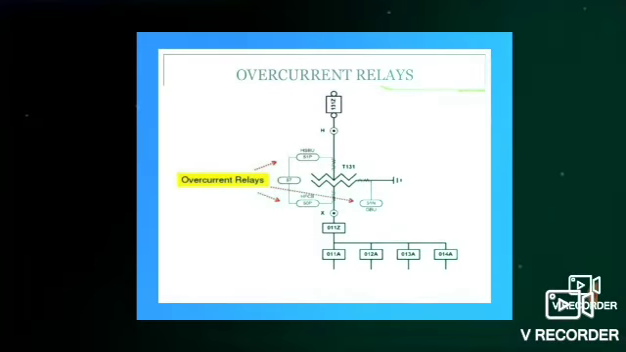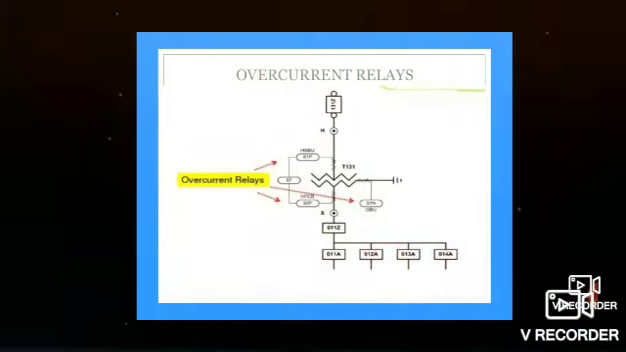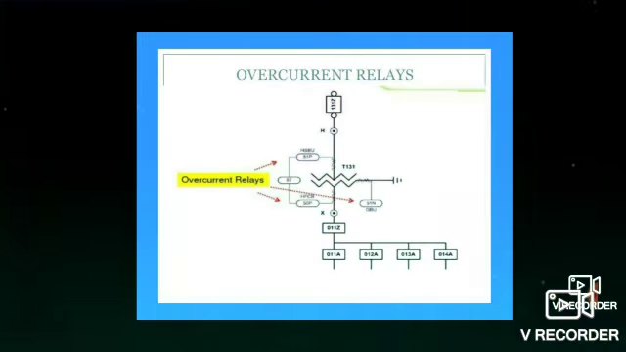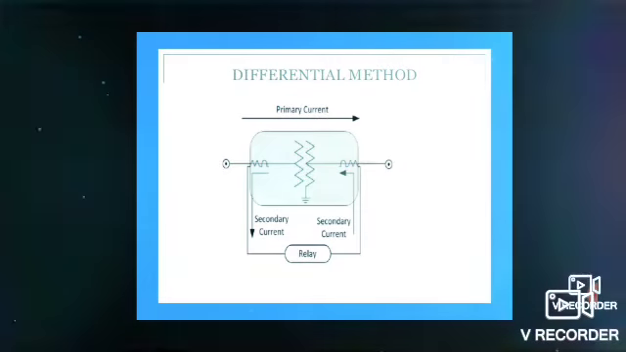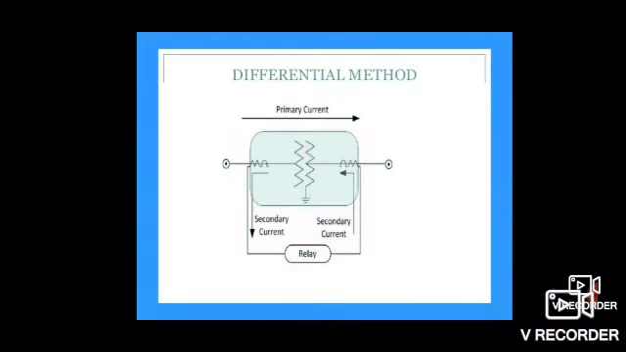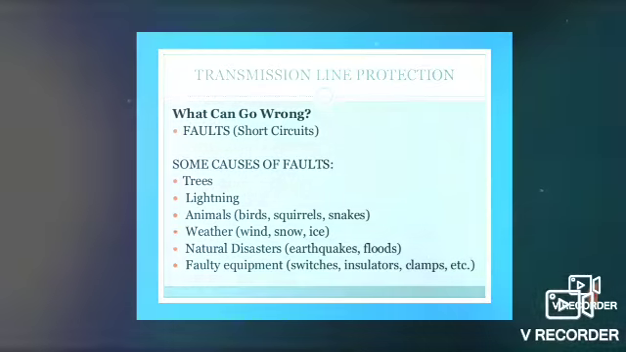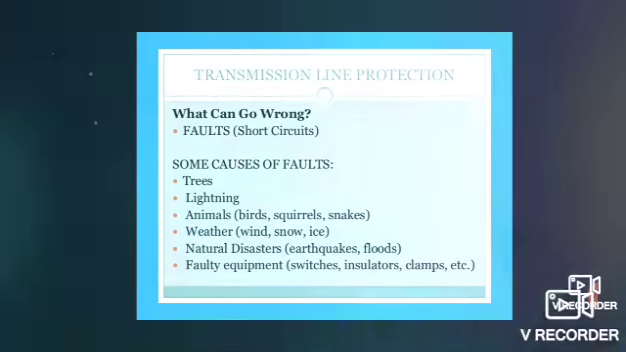Then the overcurrent relay. If overcurrent passes through the circuit, then the overcurrent relay operates and opens the circuit, and thus protects the main equipment. Then the differential relay. It measures the primary current and secondary current. If it goes beyond the limit, then it will open the circuit and protect the main equipment. Then transmission line protection. What can go wrong in the transmission line?